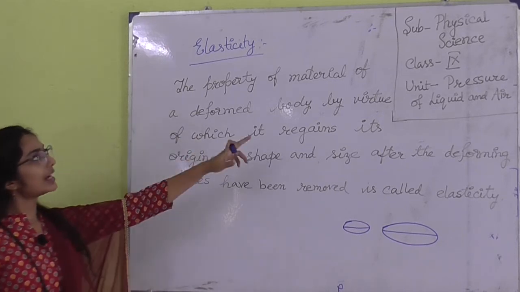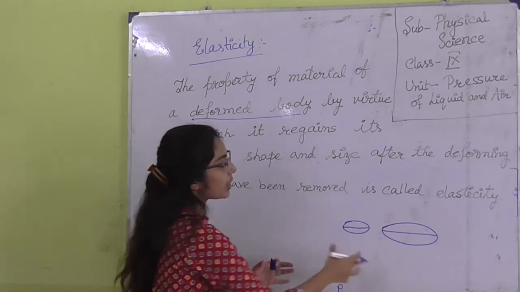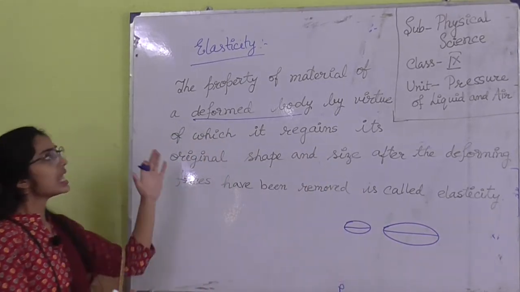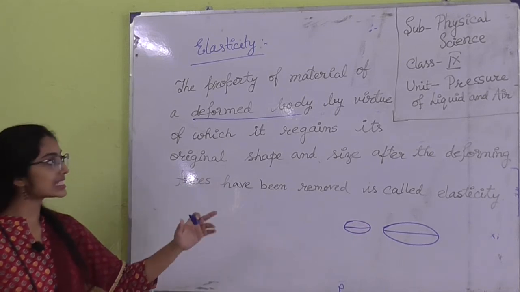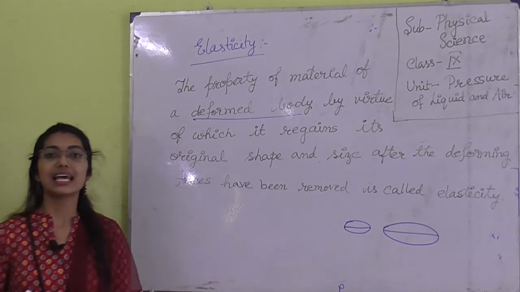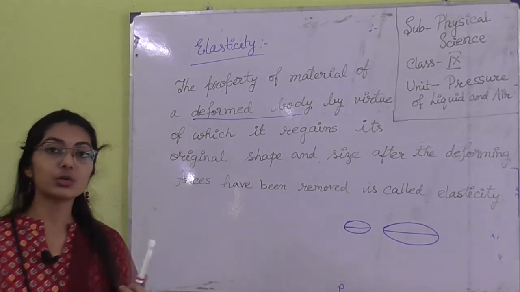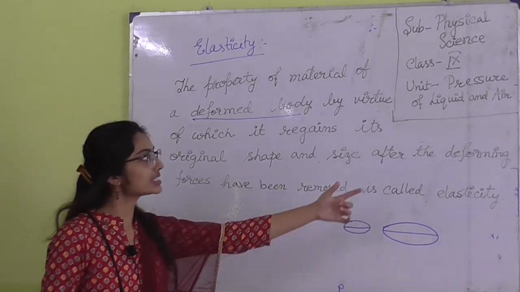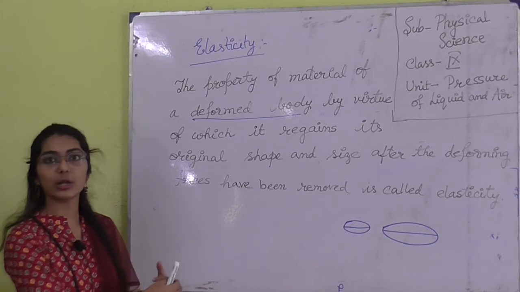So, the property of a deformed body, by virtue of which it regains its original shape and size after the deforming forces have been removed. Deforming force means, as I am applying the force, this is the force which is denoted here as the deforming force, because I am trying to deform the body.